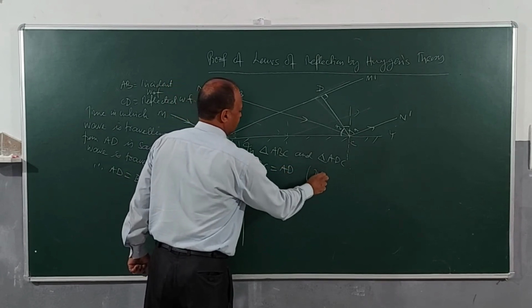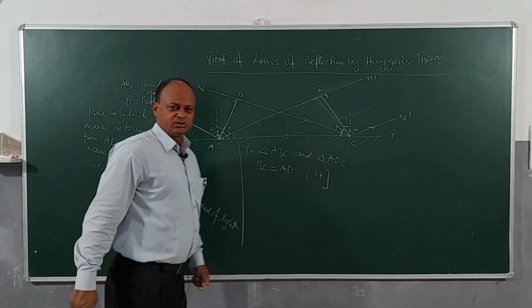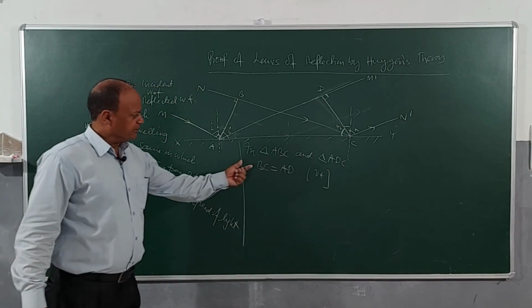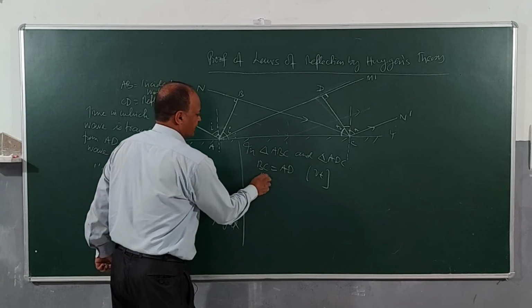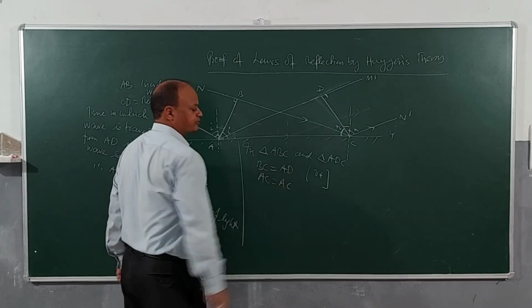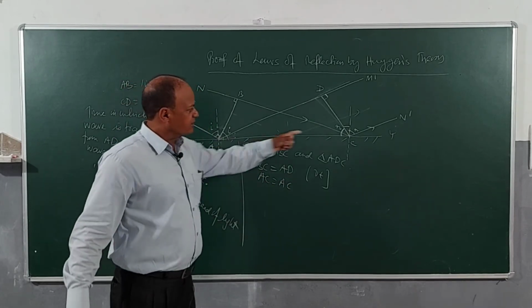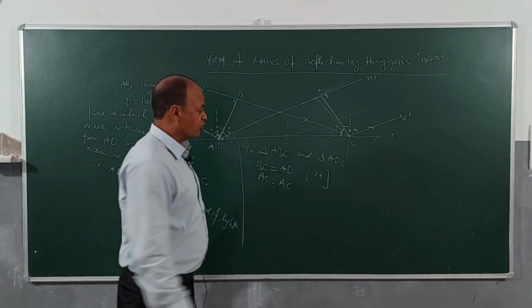Why? Each has a value of V into T. Then we have AC equal to AC. Why? AC is the base for both the triangles. This is common.